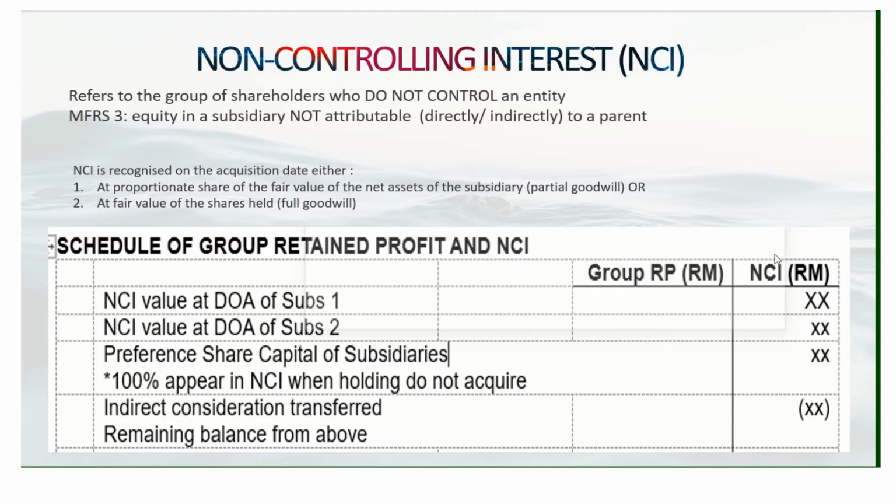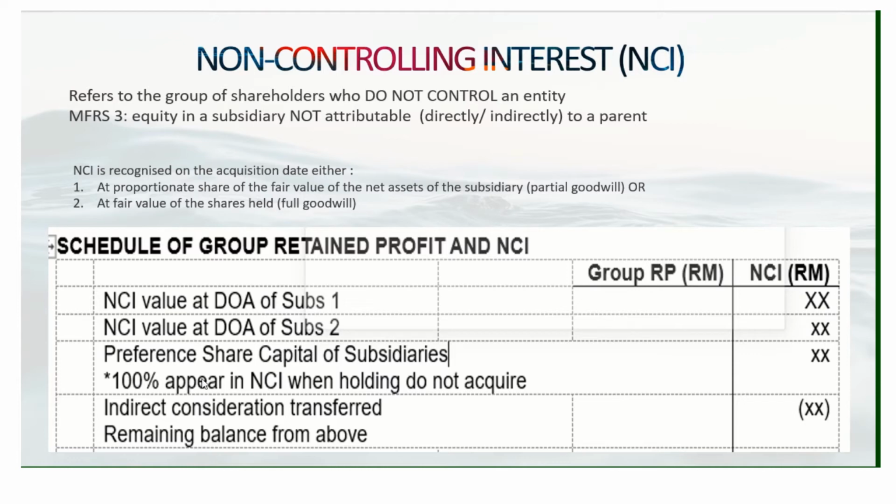Let's focus on this NCI column. The first item that you always write is the NCI value taken from the calculation of goodwill. So this is NCI at date of acquisition, both for subsidiary 1 and subsidiary 2.